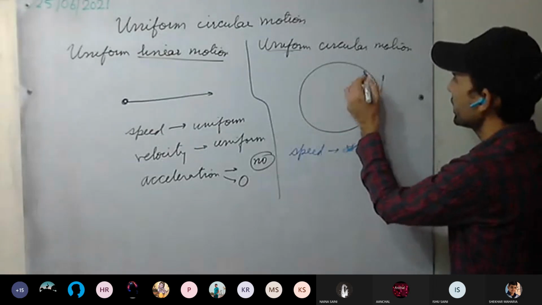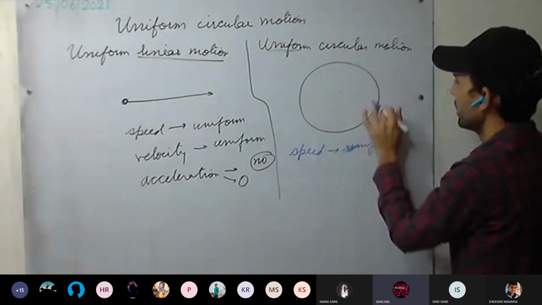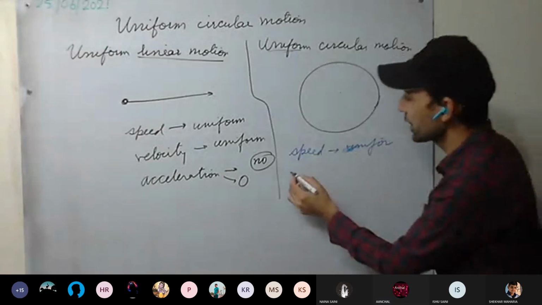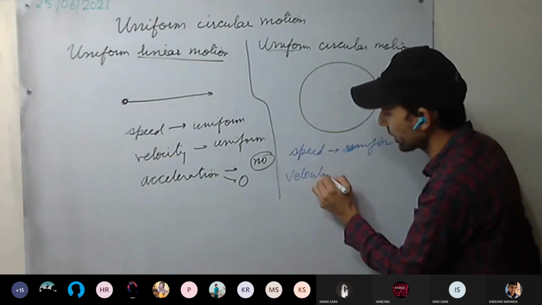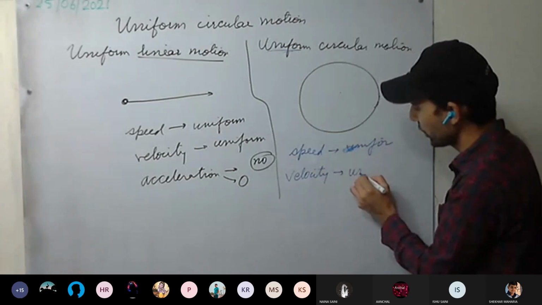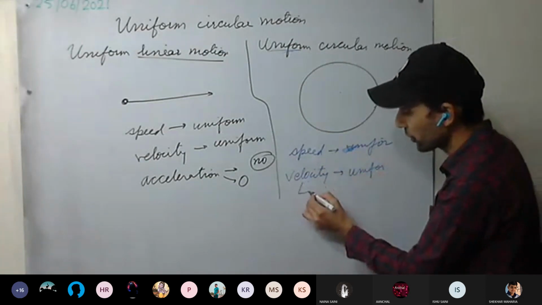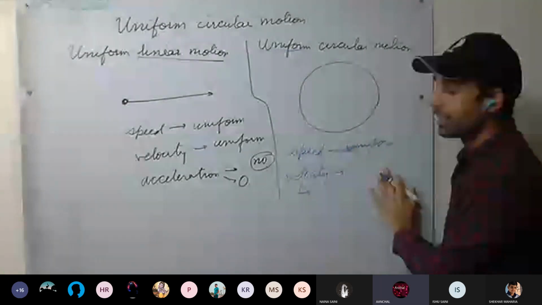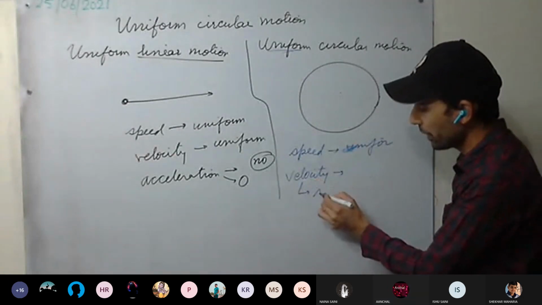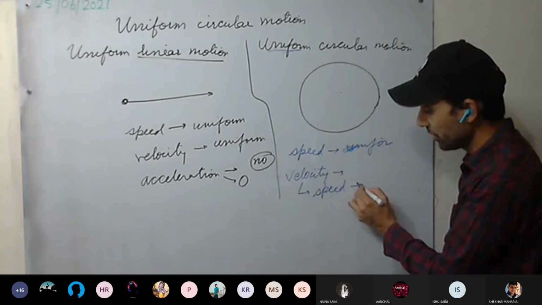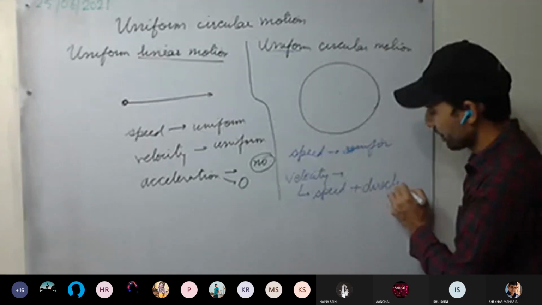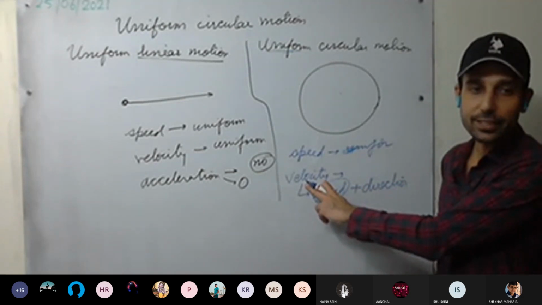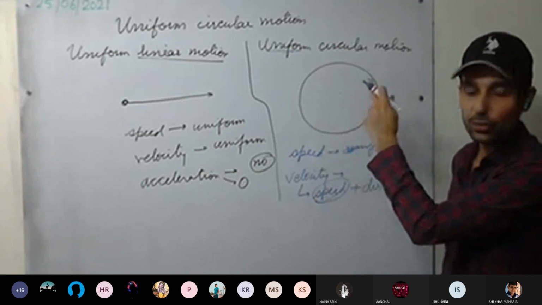But what about velocity? Does it remain constant? Constant means uniform. It's not uniform. Direction is changing, because velocity is nothing but speed with direction. Speed is uniform, which means the magnitude of velocity is the same. It remains constant.